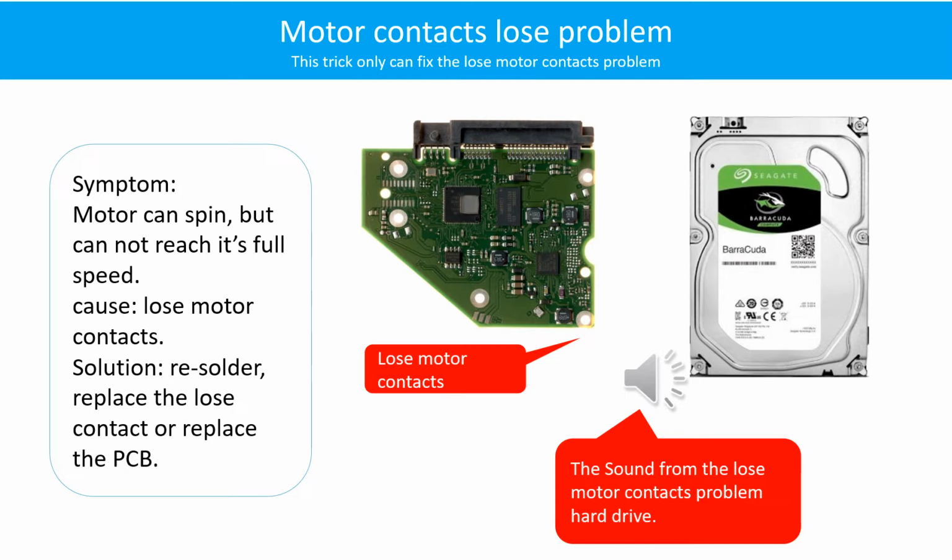Loose motor contacts problem. Symptom: the motor can spin but cannot reach its full speed. Cause: loose motor contacts. Solution: resolder, replace the loose contacts, or replace the PCB. Here is the sound from the loose motor contacts problem hard drive.